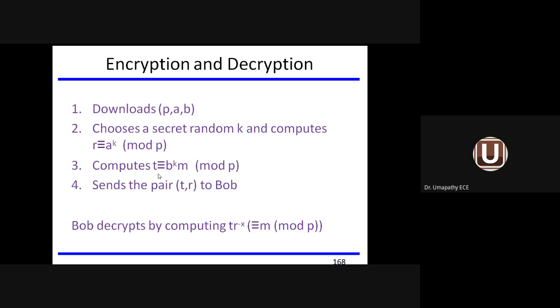Similarly, you find the value of t with respect to b, and the value of r with respect to a. Send the pair t, r from the sender to the receiver. So we are able to get the encrypted value. This process is connected with the encryption. The final process is connected with the decryption. How do we find the decryption? t into r power minus x equivalent to m mod p. So these are the steps connected with the process of encryption and decryption between the sender and the receiver when they are transmitting the message from one end to the other.